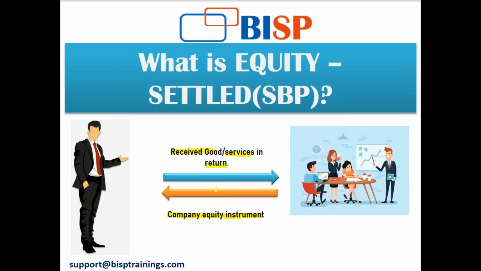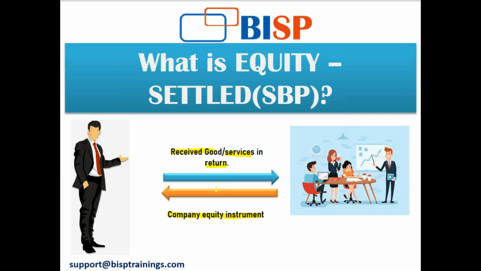I do not have to provide the equity instrument option to the person or the third party or the counterparty. Rather, I am receiving a good or service in return for my company's equity instrument. So this is a very simple equity settled SBP example that I have given.